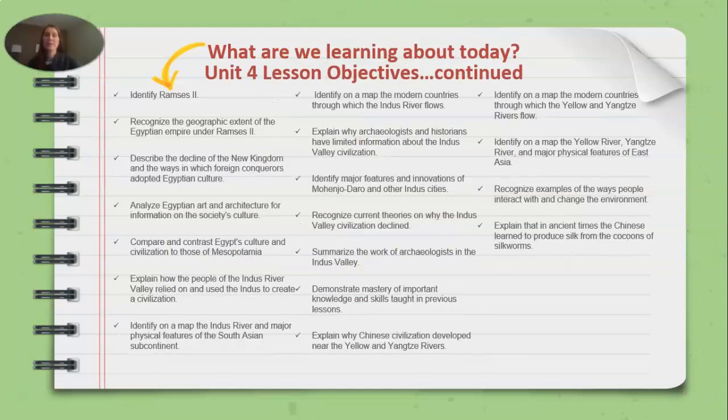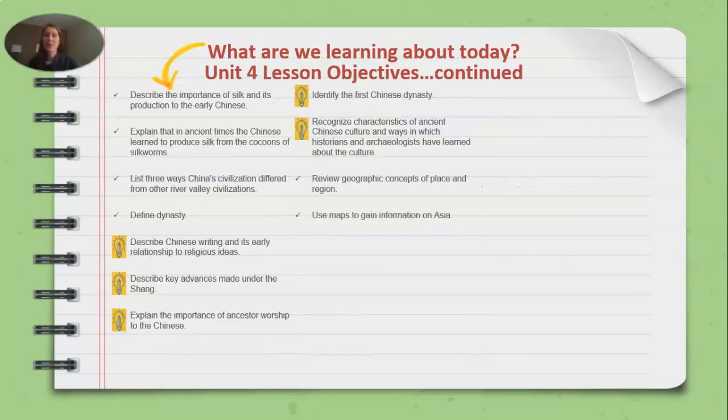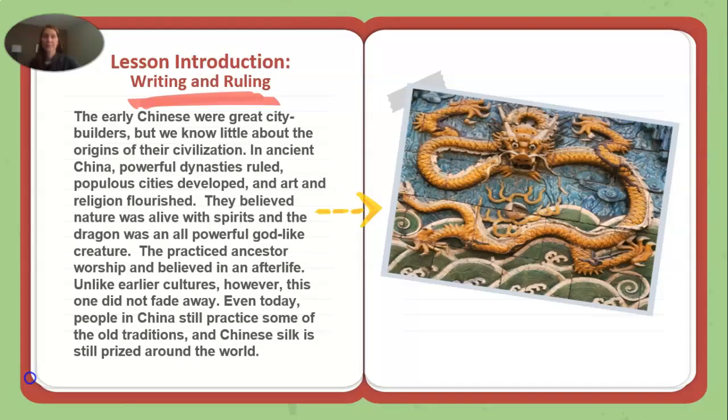And so what are we learning about today? Our Unit 4 lesson objectives are we're going to describe Chinese writing and its early relationship to religious ideas, describe key advances made under the Shang dynasty, explain the importance of ancestor worship to the Chinese, identify the first Chinese dynasty, and then recognize characteristics of ancient Chinese culture and ways in which historians and archaeologists have learned about the culture. Our lesson introduction, writing and ruling.